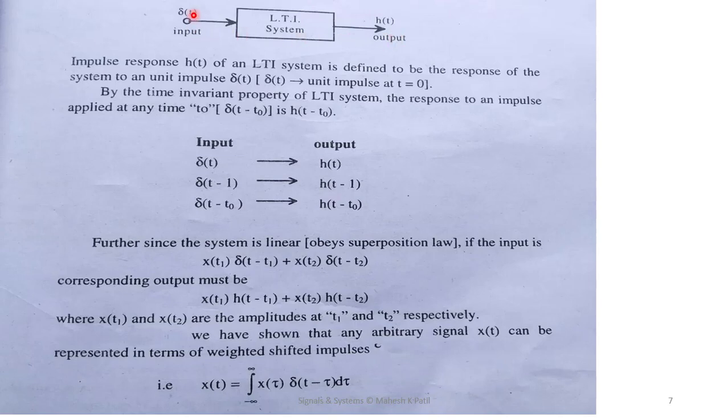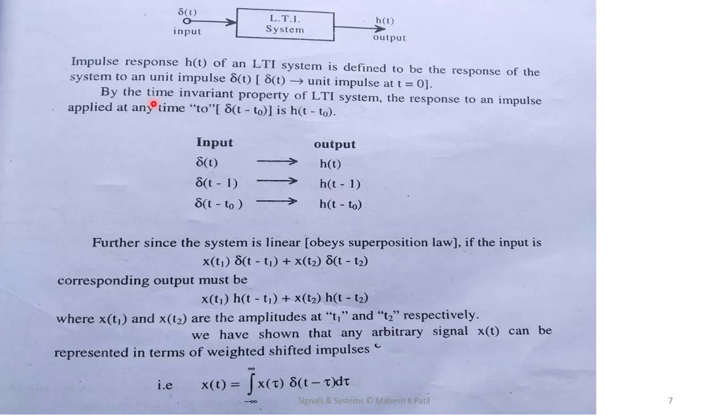Now here the input is delta t and the output is h of t. The impulse response h of t of an LTI system is defined to be the response of the system to a unit impulse function delta t. So if I apply the input as delta t, I'm going to get the output as h of t, and that h of t is the impulse response of that system.